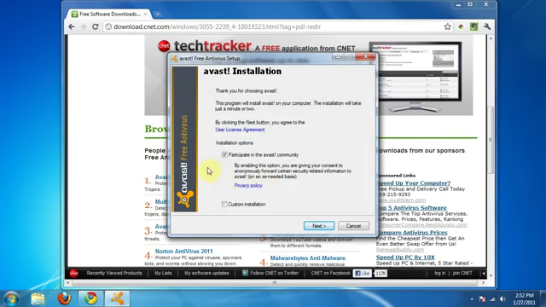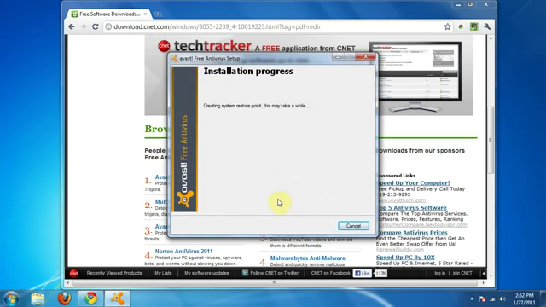I usually unclick this participate in community box because I'm not sure exactly how they get that, if that interferes with anything. I'm sure it's absolutely fine, so it's up to you. I'll just uncheck it. You can also do a custom installation, but I find that with Avast, pretty much everything they include with it works really well. It's just fine to have. So if you want to poke around in here and try to tick off a couple things, that's fine. But I think all of it is very good. I'm just going to hit next.